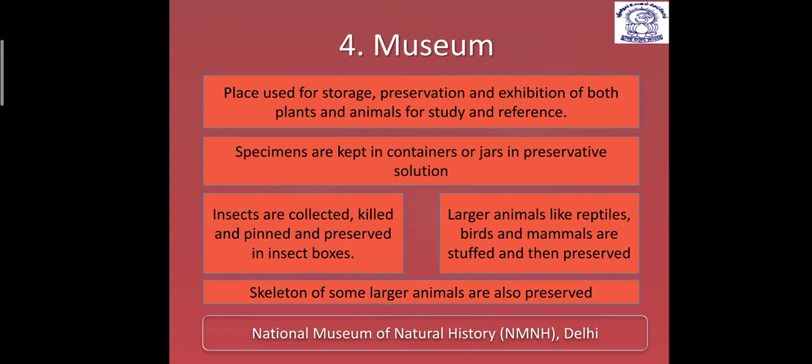So the museum is one of the important preservation strategies. I hope you have visited several museums, and one famous one in Delhi is the National Museum of Natural History. Dear students, this is about the museum, which is a preservation and conservation strategy.